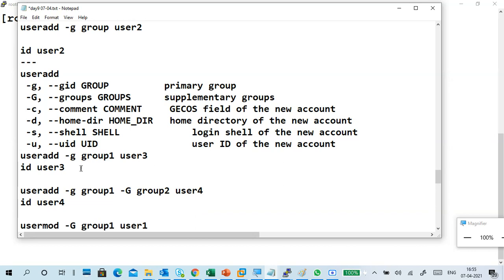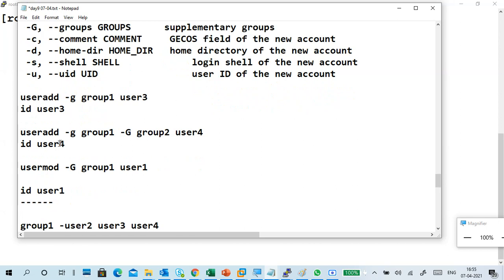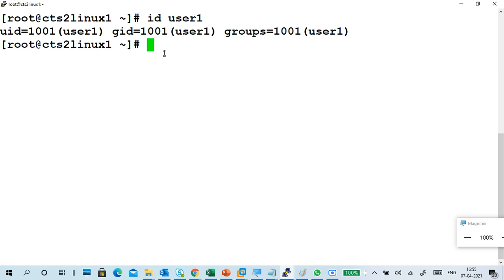Next, this is how we can add a user to a group, and I already added. Next, modification. For example, id user1: the primary group is user1, and I want to add user1 to group1 as a supplementary group. That means for user1, group1 is a supplementary group.